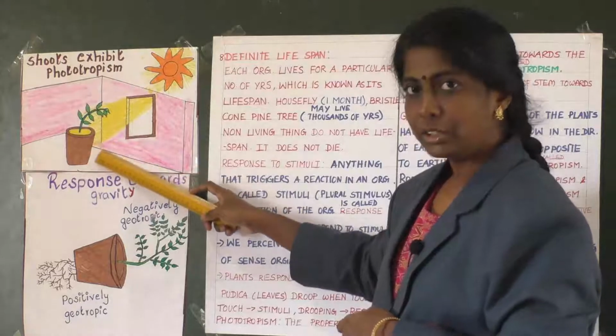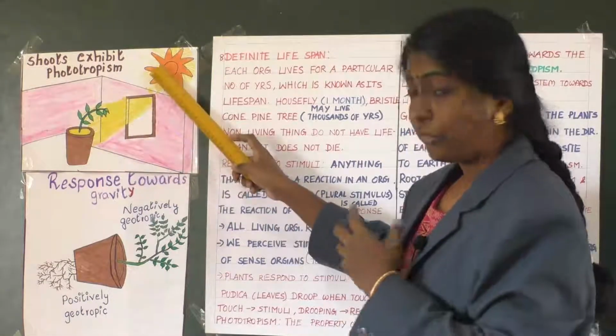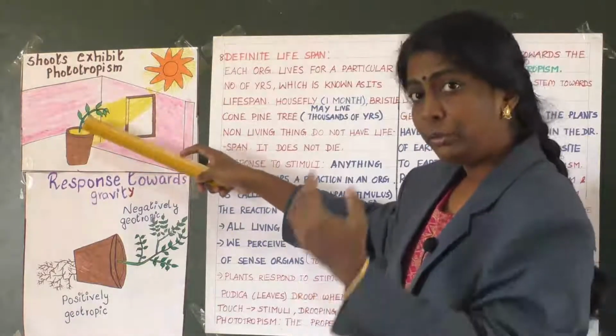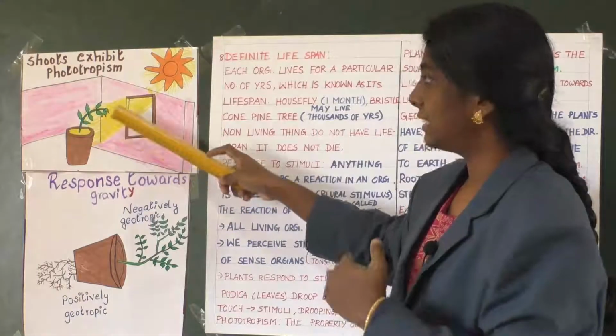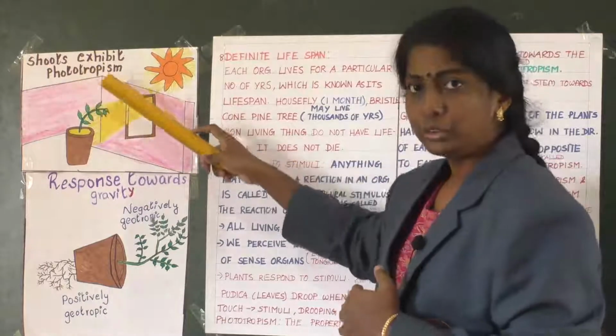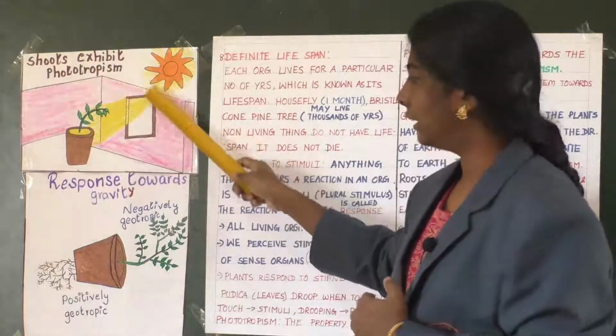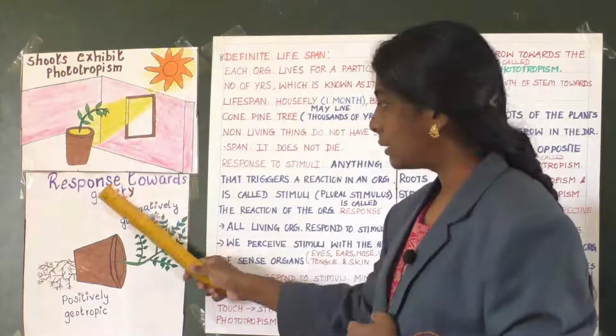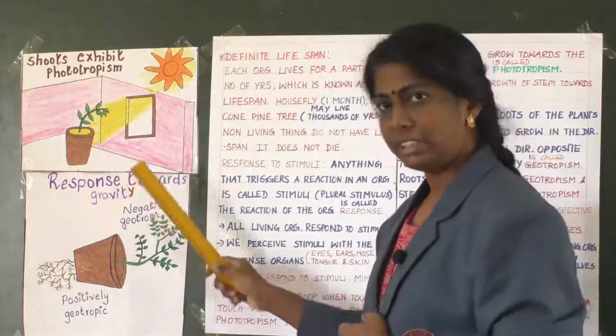Clear, children? So wherever a plant receives sunlight, it will grow according to that direction, and that is said to be phototropism. Clear? Yes. Now about the next picture, that is response towards gravity.